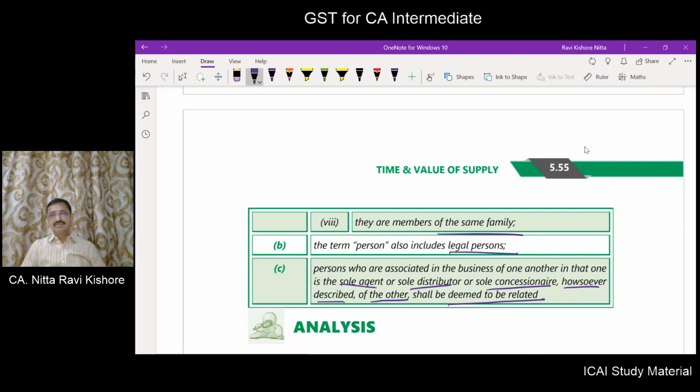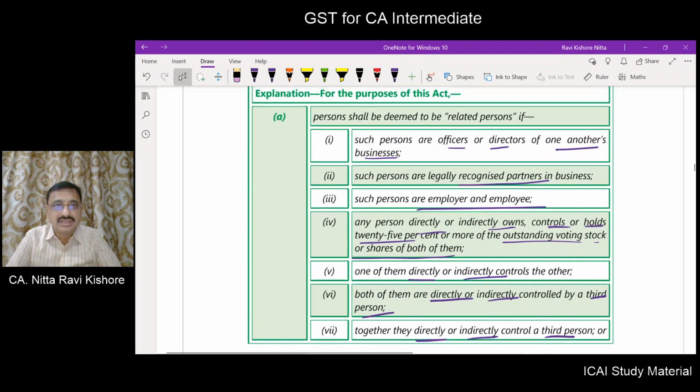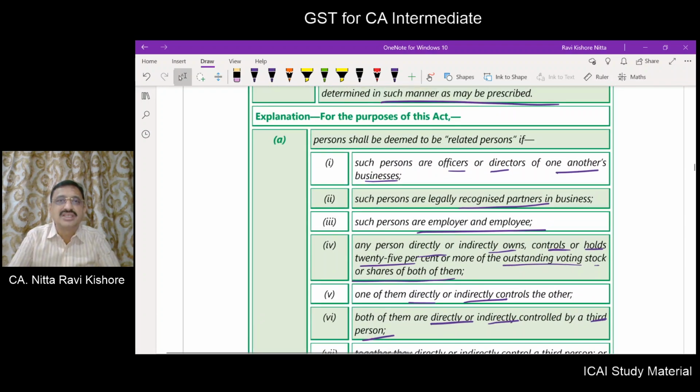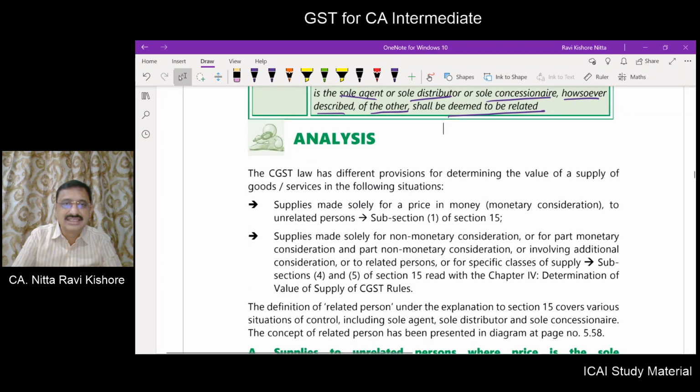So even if one person is a sole agent or sole distributor or sole concessionaire to the other person, that person will also be considered a related person, even though they do not fall in any of the 8 points which have been given in Explanation A.